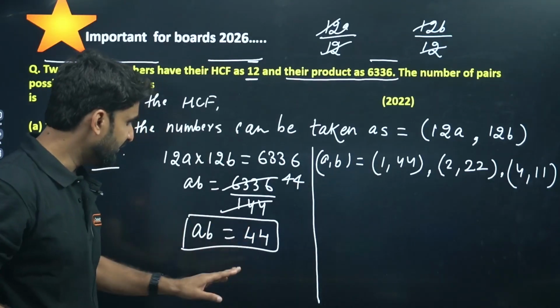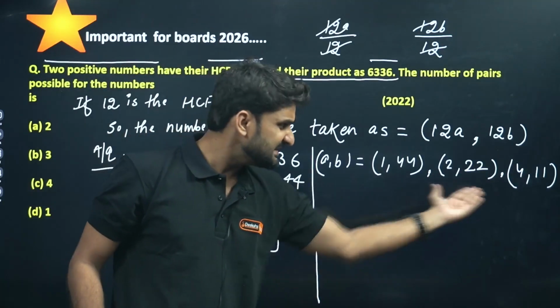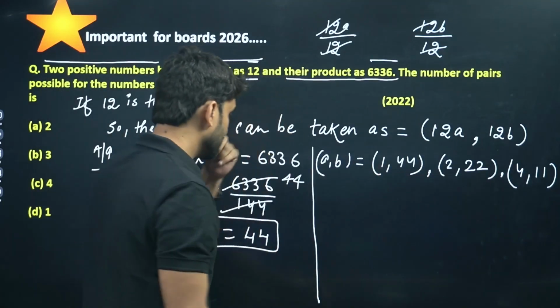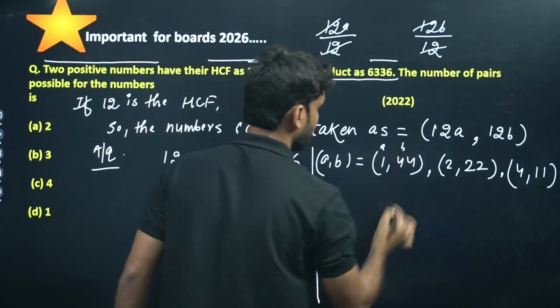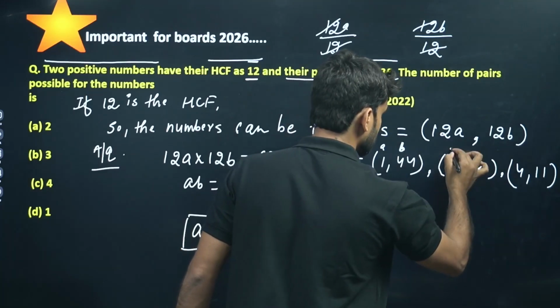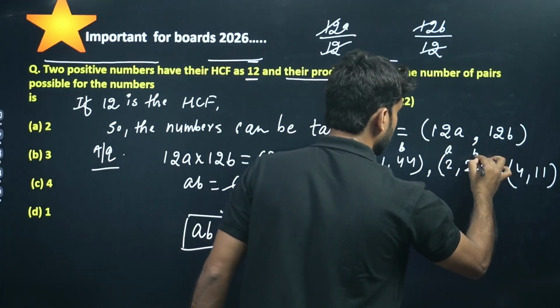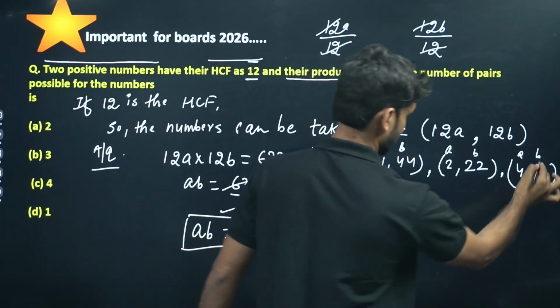So if the product of A and B is 44, the brackets will be these. Look here, A is 1 and B is 44. Here A is 2 and B can be 22. Here A can be 4 and B can be 11.